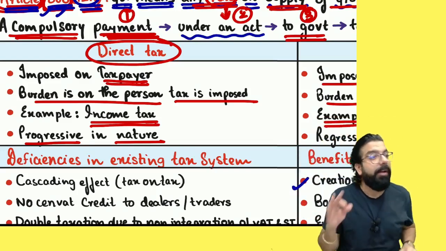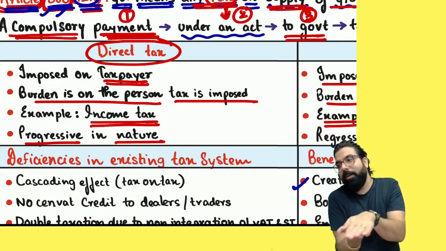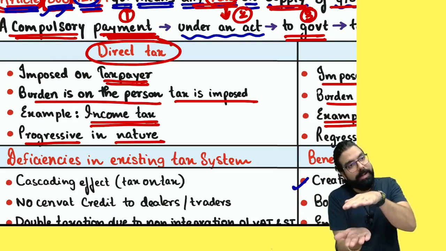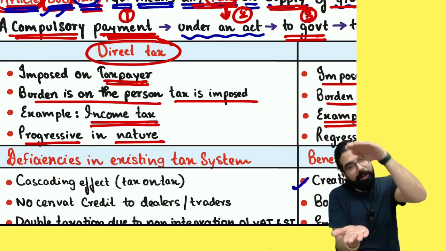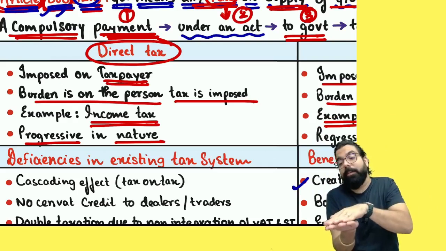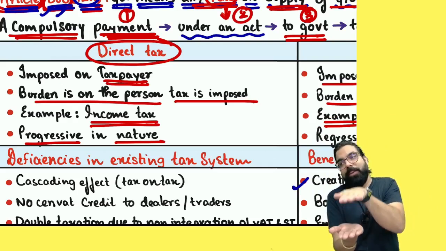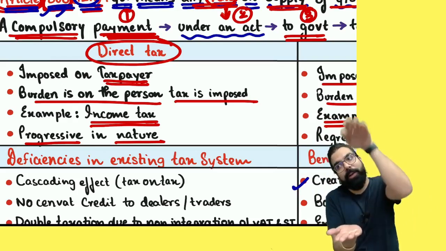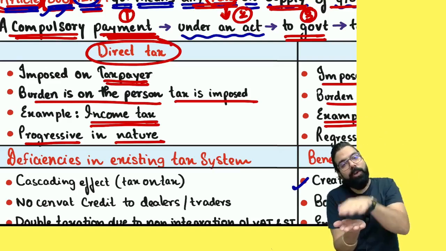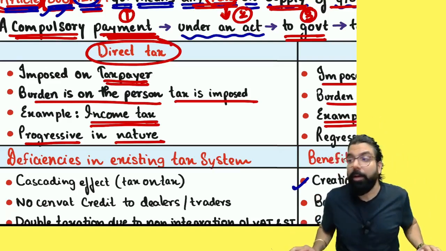Yes or no, everyone? It means the more earning, the more tax. Zero earning, zero tax, little earning, little tax, little more earning, little more tax. It means tax is progressing. As and when you progress, tax also will progress. You earn more, tax will also be more. Is my point clear? What is indirect tax?